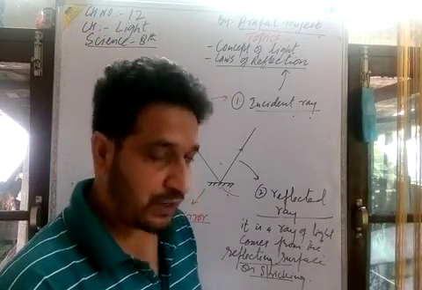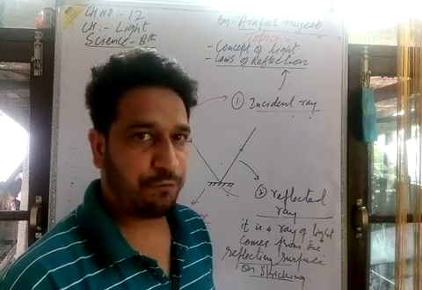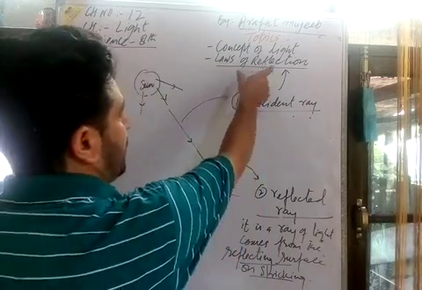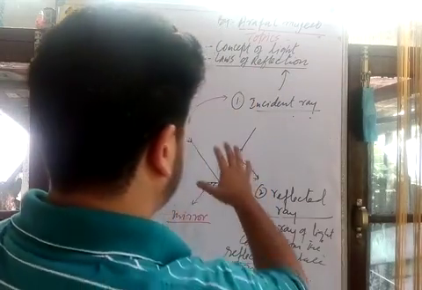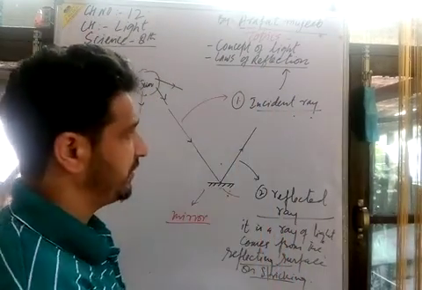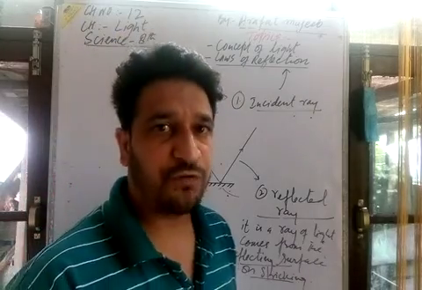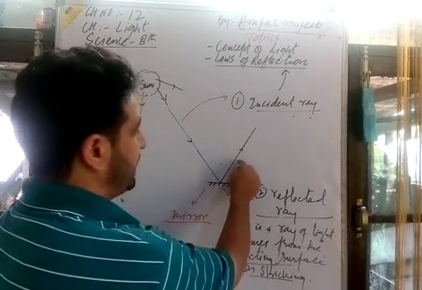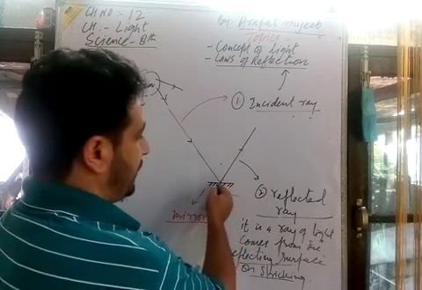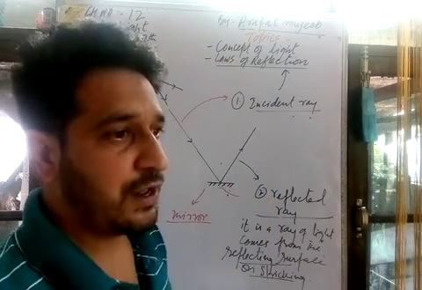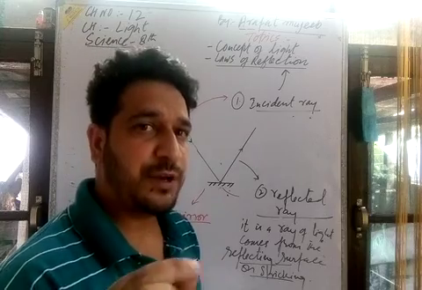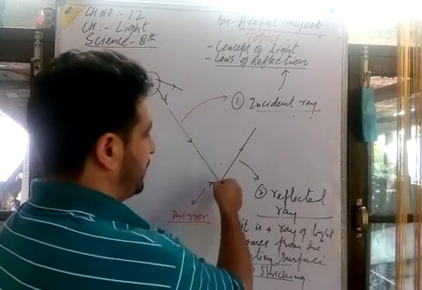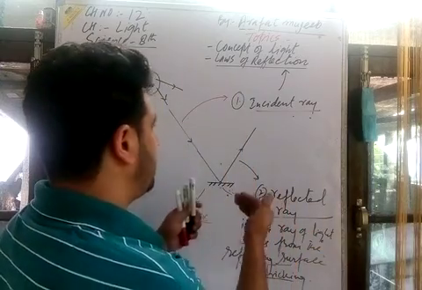Now we have two types of reflection: regular reflection and irregular reflection. In the laws of reflection, there are some basic terms: the incident ray of light, and the point of incidence, which is the point where the incident ray strikes. Here is the reflected ray. After striking the point of incidence, it bounces back, returning in another direction.